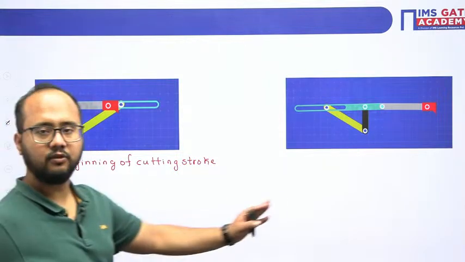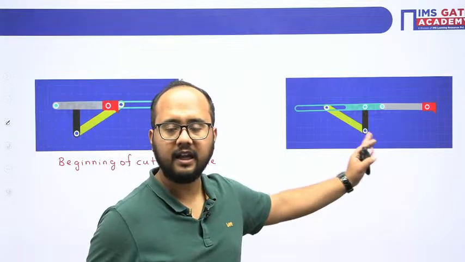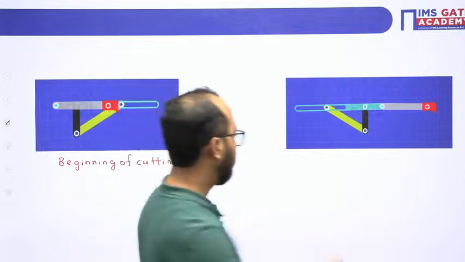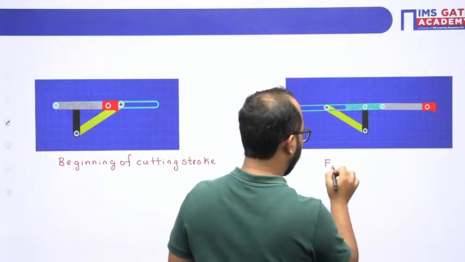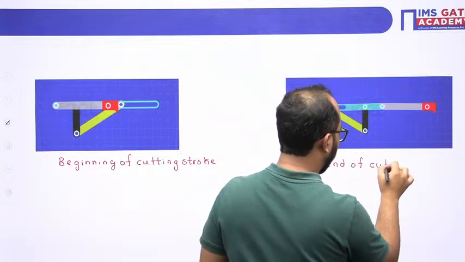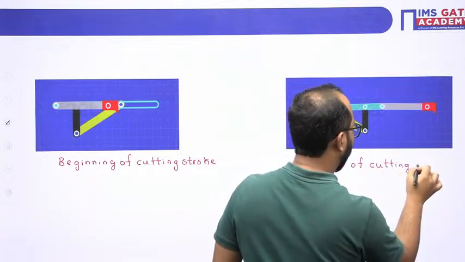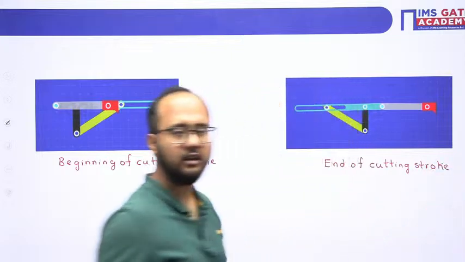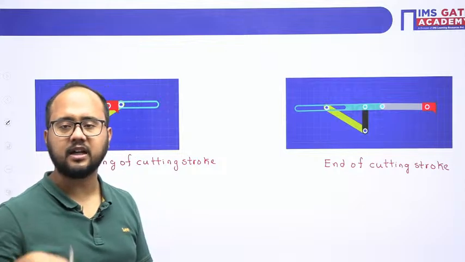Beginning of cutting stroke. Okay, here I will mention end of cutting or beginning of return stroke. And a lot of times many students are having confusion, sir, which angle is the cutting angle, which angle is the return angle.